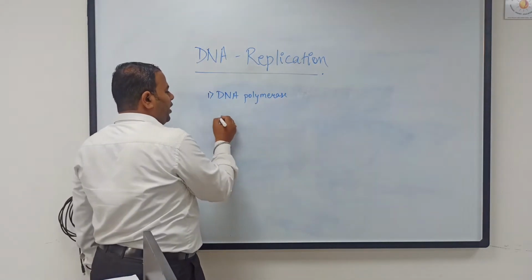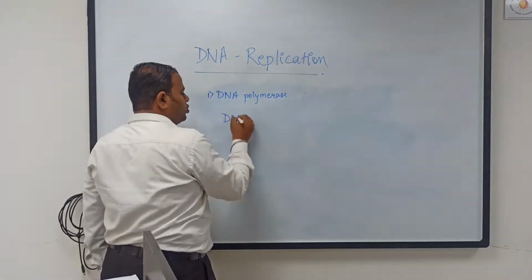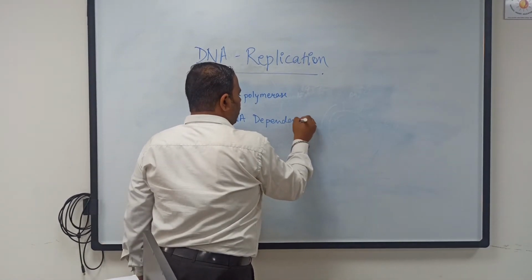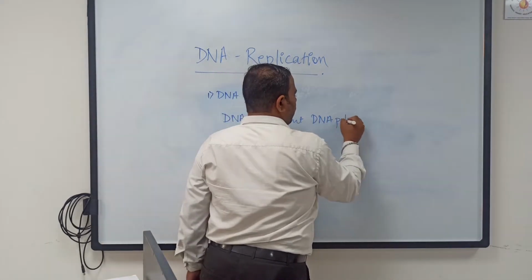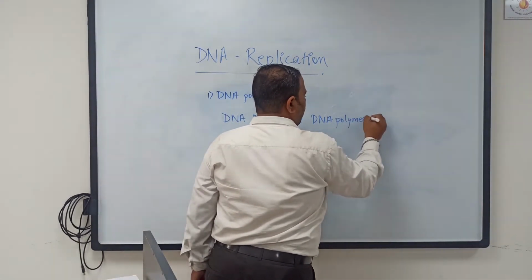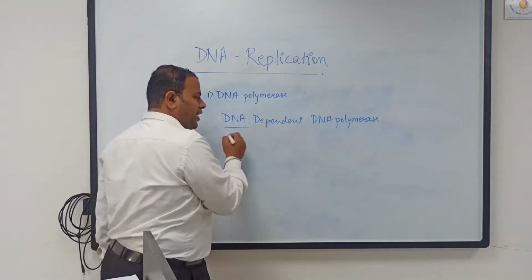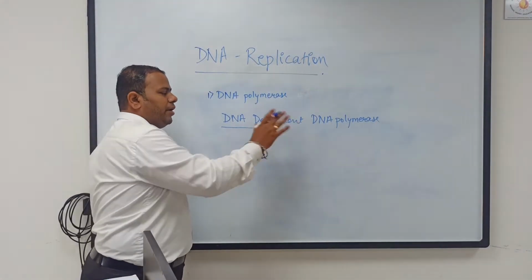Since here the template that is taken is DNA only, it is also called DNA dependent DNA polymerase. DNA dependent DNA polymerase means this enzyme will use DNA as a template and it will form the DNA. Therefore, it is called a DNA dependent DNA polymerase.